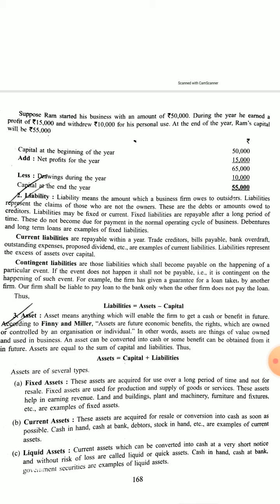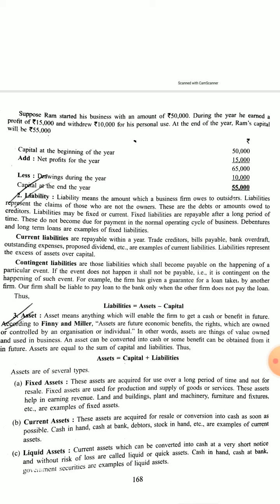Again, contingent liabilities are there, the fund which is made for the purpose of payment of some special, unexpected event, which is not presently known. So that is called contingent liability. So the accounting equation will be liability equals assets minus capital.